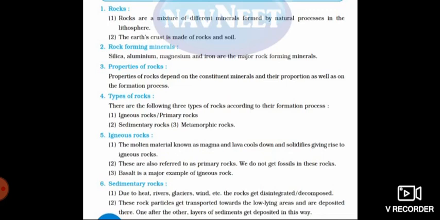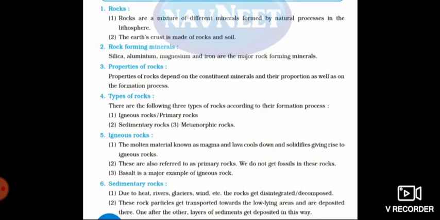And what is that type? It is igneous rock. Okay, second point, these are also referred to as primary rocks. Means igneous rocks are also called as primary rocks. We do not get fossils in these rocks. Means what? We are not having any fossils. Fossils means what, children? Remains of dead plants and animals.